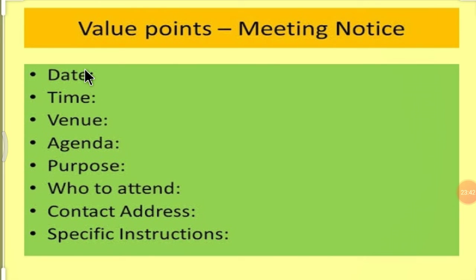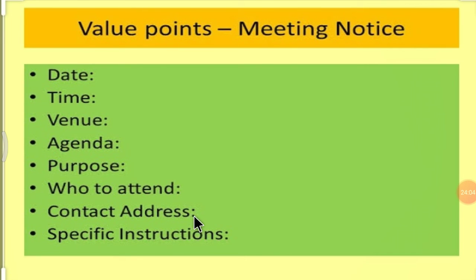First you have to mention the date, then time, venue. Venue means place. Agenda means why you are writing this notice. Purpose, what is the purpose. Who to attend means who needs to attend. For example, when we have given the notice of a test, we have mentioned who has to attend, right? Students have to attend the test.